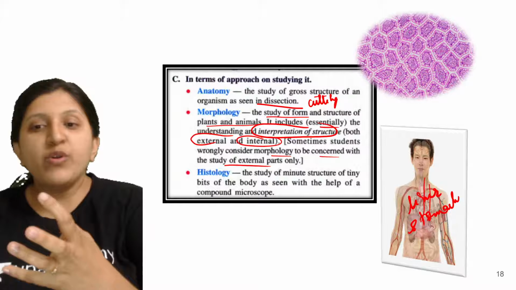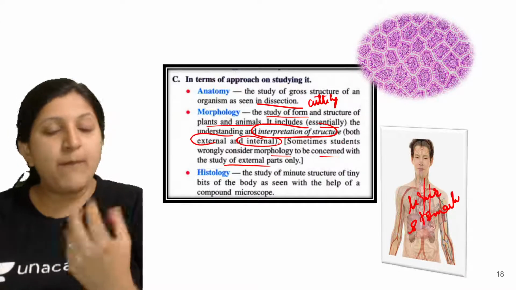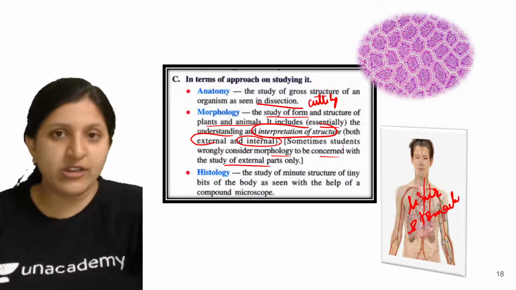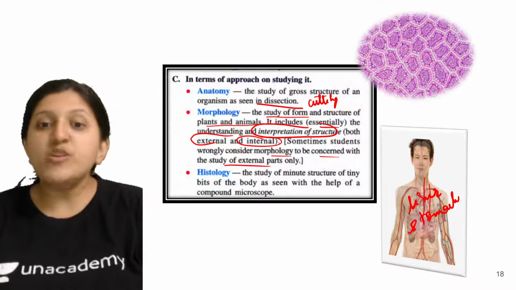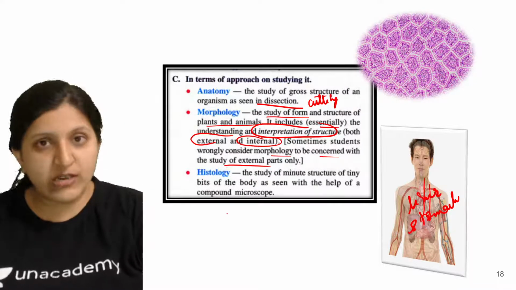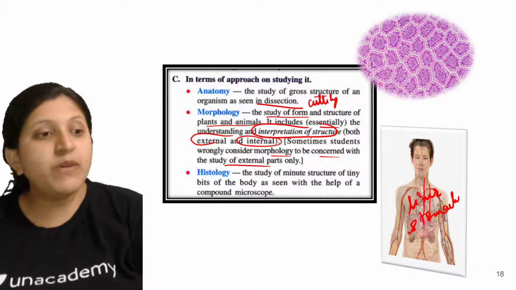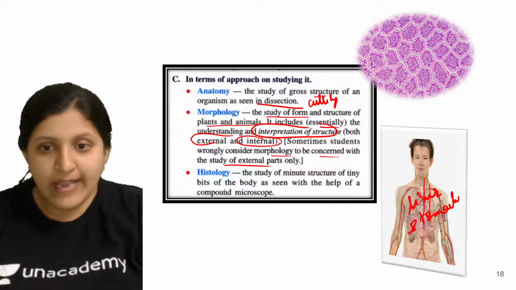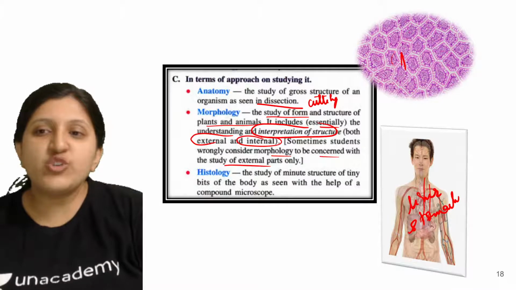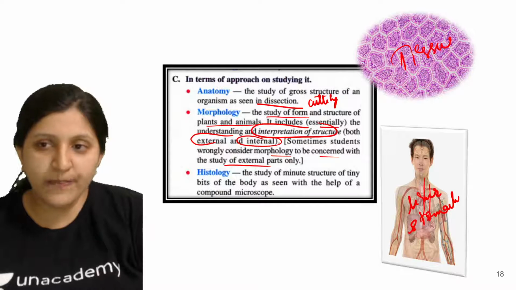Now I am going to study about the eye. So that is only the external structure, not a dissection. So morphology will give you the external detail, anatomy will give you the internal detail. Histology is all the tissue study. So now this is a tissue here.